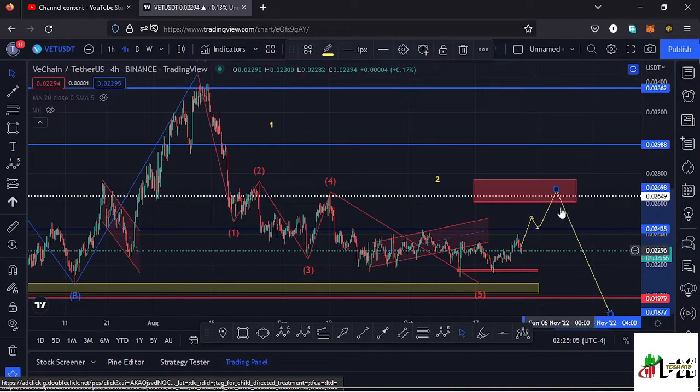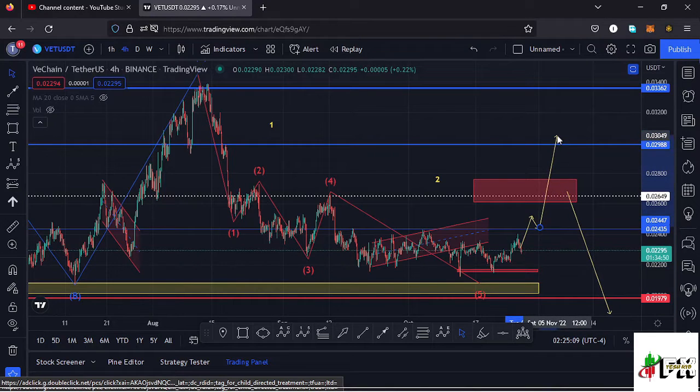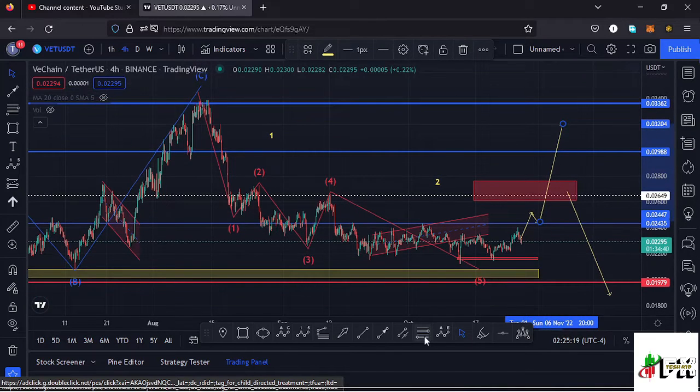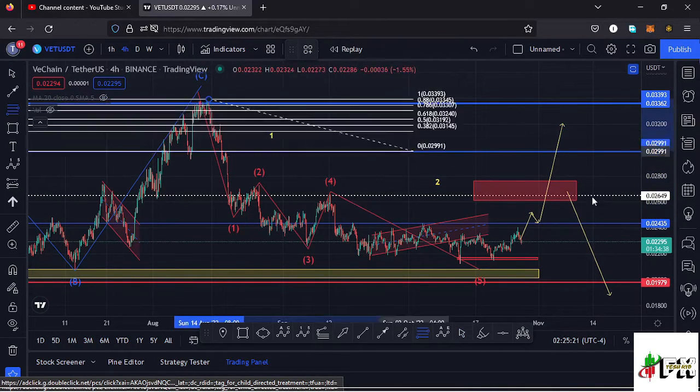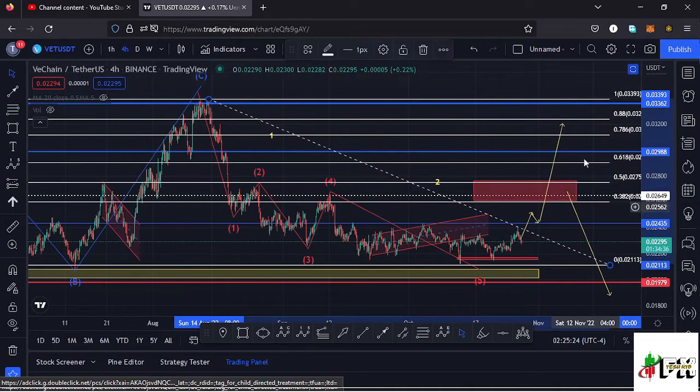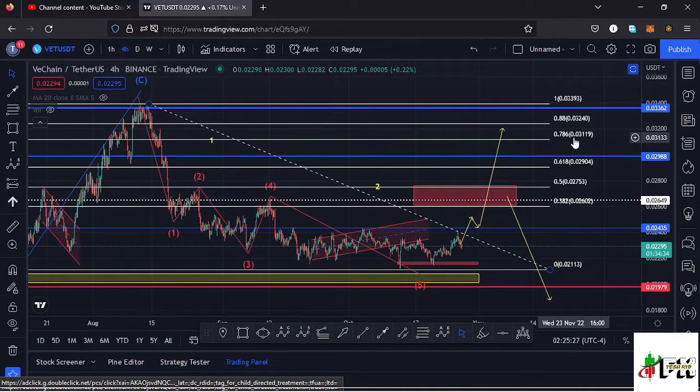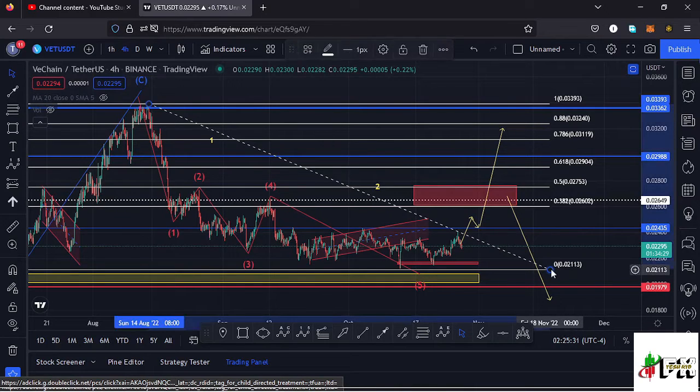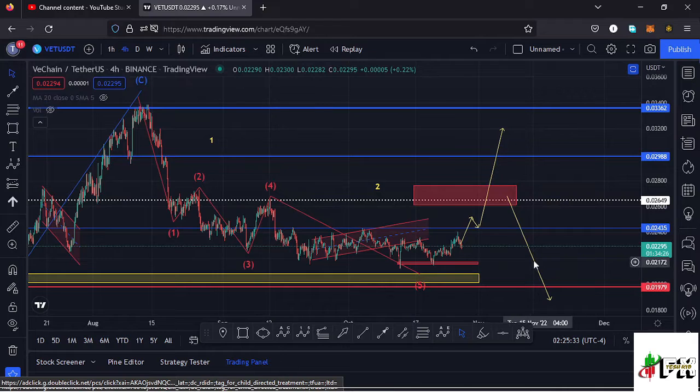Vechain can also invalidate that movement to the lower side in the formation of a wave 3 in case we continue pushing higher, manage to break out of our target area and get back to around the $0.029 mark, which is a key area of resistance, see a successful retest of that key area of resistance and continue pushing higher, and also manage to break above a key area on the Fibonacci, that is the fib level 0.786, which perfectly lies at around the $0.03119 mark. In case that happens, then we can start sketching even more bullish movements here on the Vechain chart, but for now that is the minimum that I'm expecting to see here.